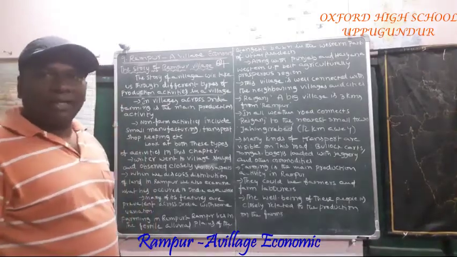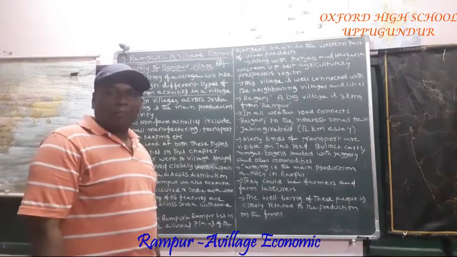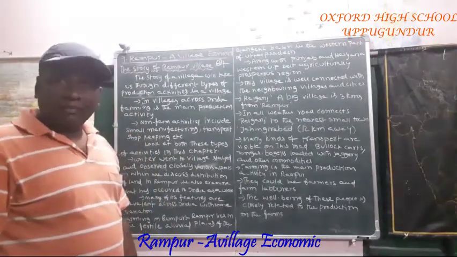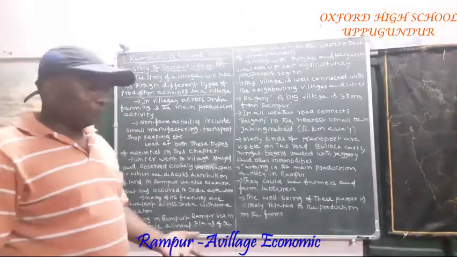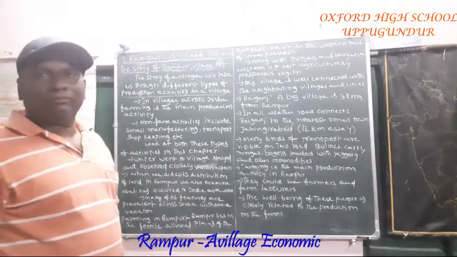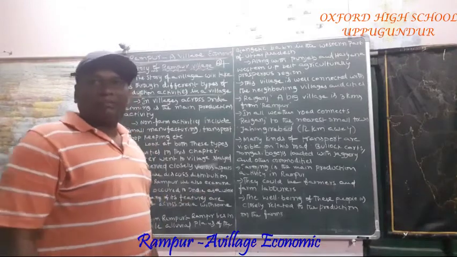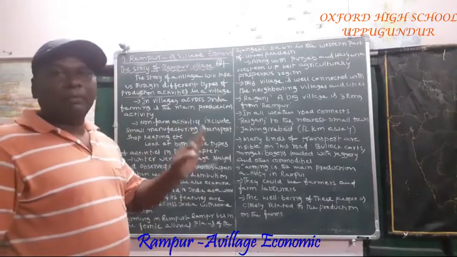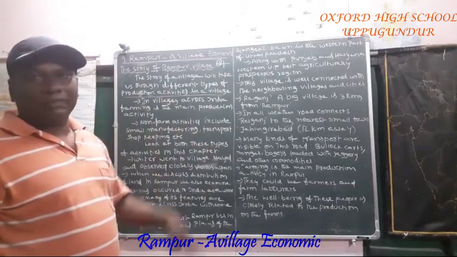We got independence in 1947. The British gave independence, and afterwards we have been ruling our country. From that time onwards, our main production activity has been agriculture, and many people depend on it, isn't it?